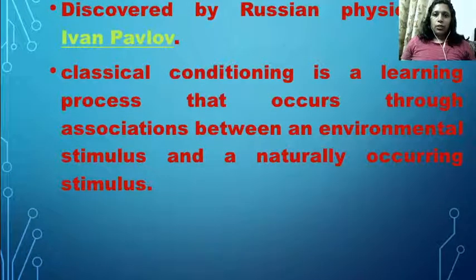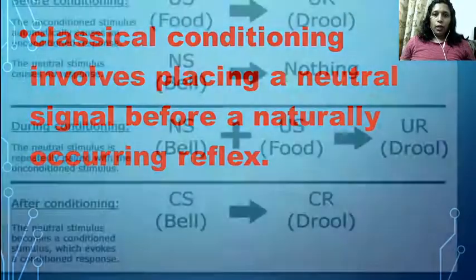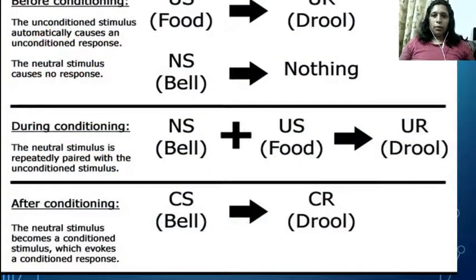Classical conditioning is a learning process that occurs through associations between an environmental stimulus and a naturally occurring stimulus. So, classical conditioning involves placing a neutral signal before a naturally occurring reflex. Now let's try to understand this classical conditioning with the help of the experiment conducted by Pavlov.